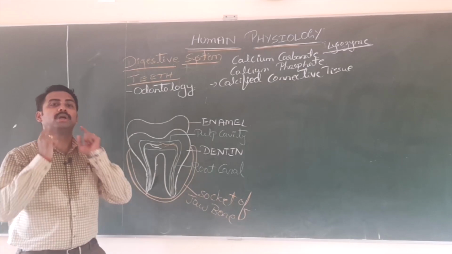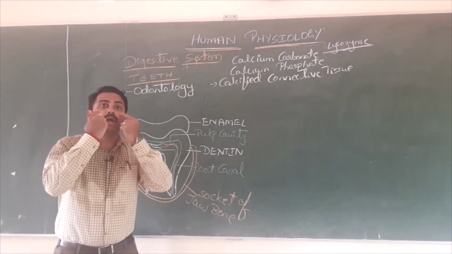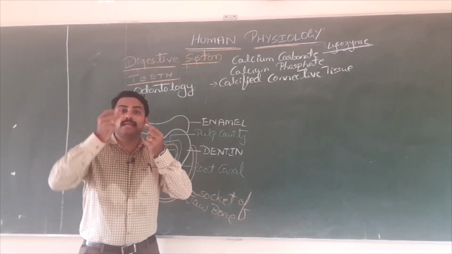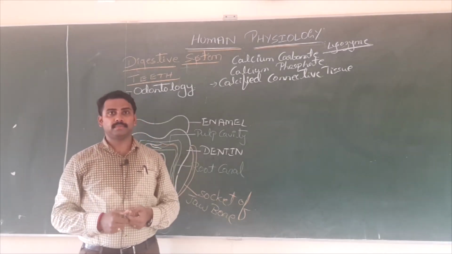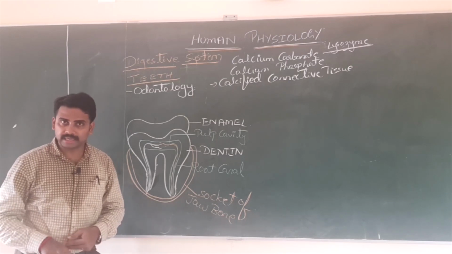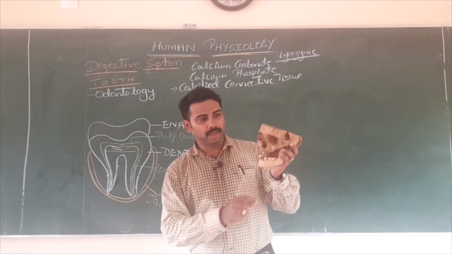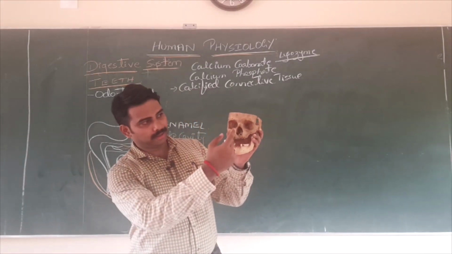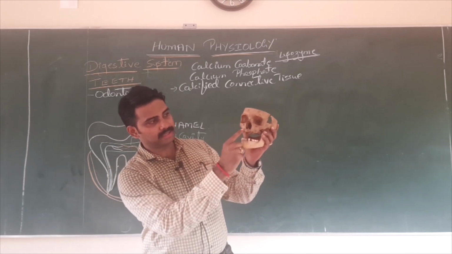Socket of jawbone. This is your lower jaw, upper jaw. Inside the jaw there is a cavity. In that cavity you will find your teeth. Is that clear? Okay, if you see here, in the human skeleton, this is which one?